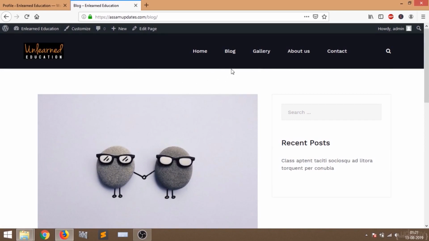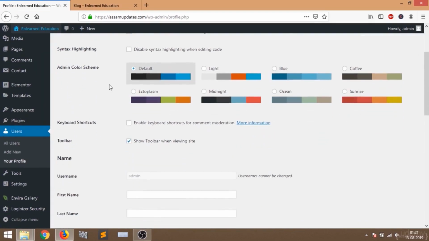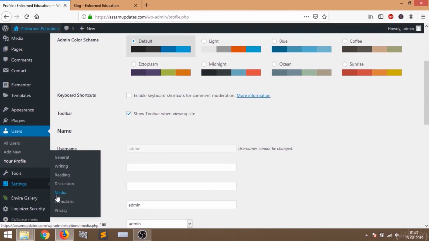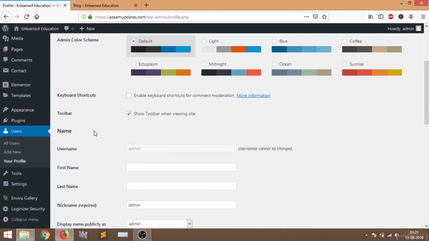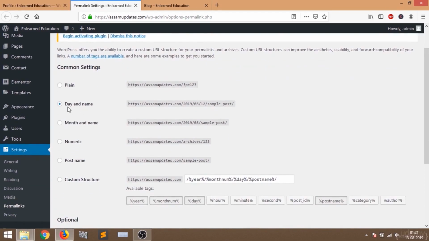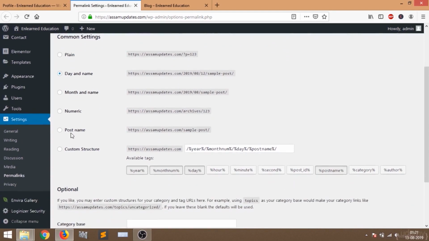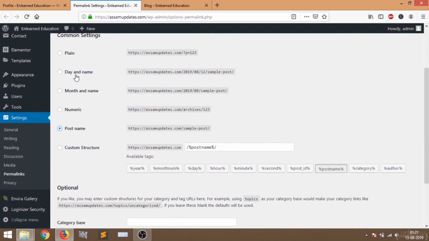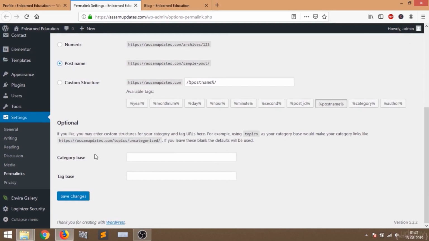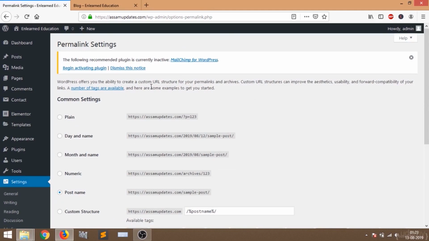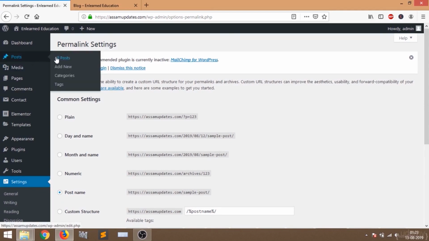If you want to add a new blog post, just go back to your dashboard. The first thing you have to do is go to settings, then click on permalinks. Change the permalink from day and name to post name, and click on save changes. Now you can add your post on your website. Just go to the post section and click on add new.